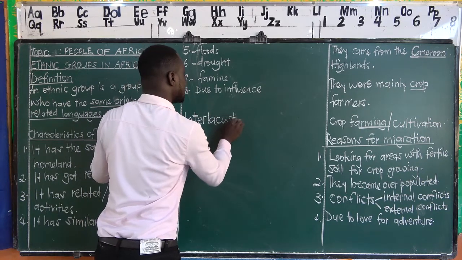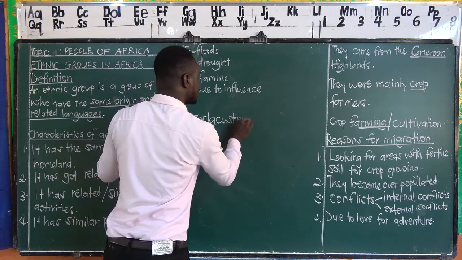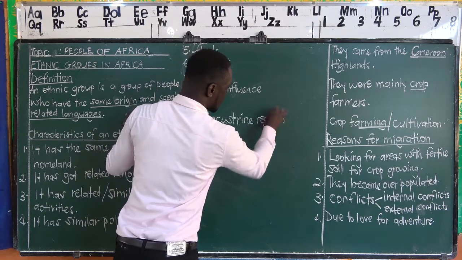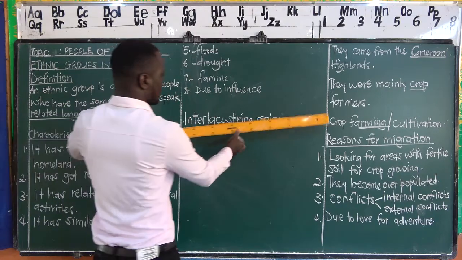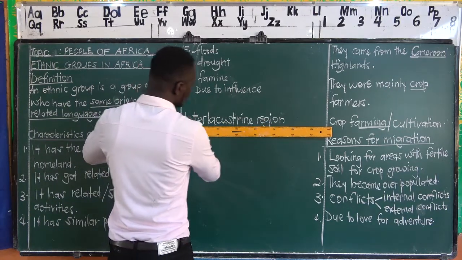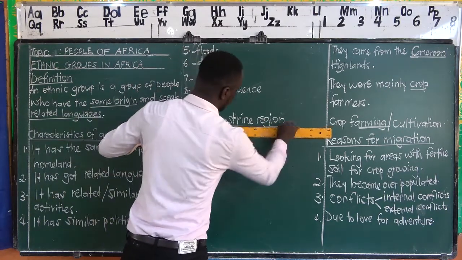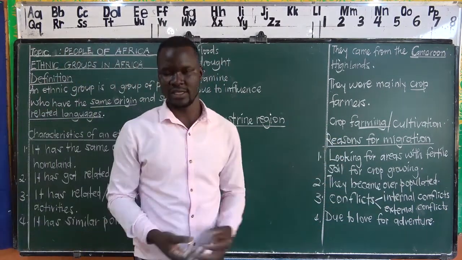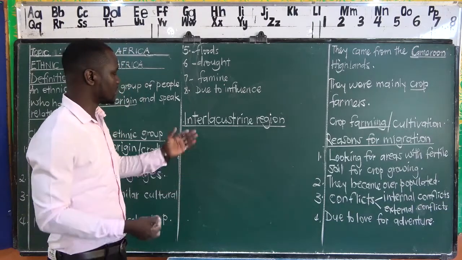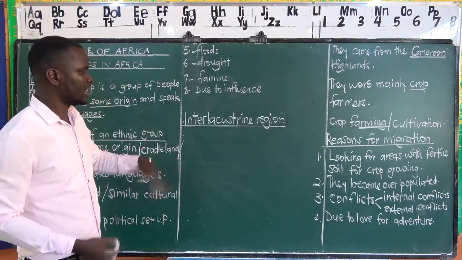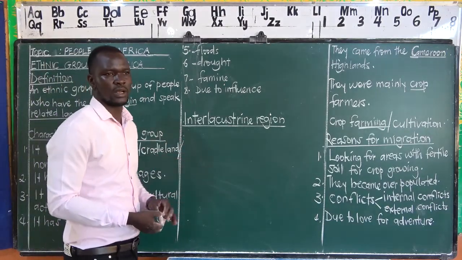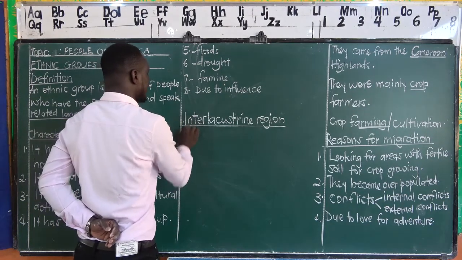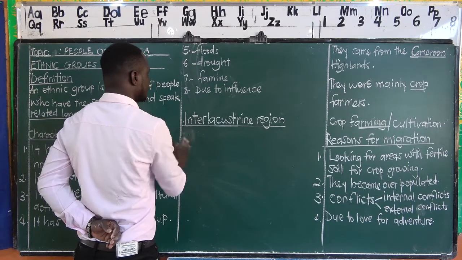I want us to remind ourselves of this interlacustrine region. What is this we call interlacustrine region? Here we are saying this is an area. Interlacustrine region refers